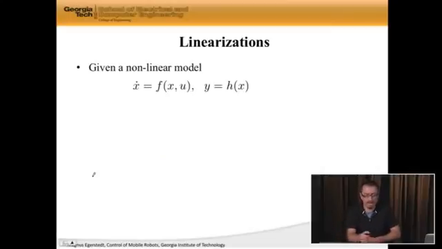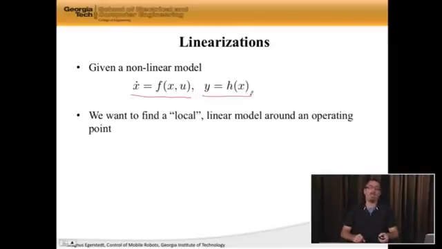So here is a general nonlinear model of state space form. So x dot is now not Ax plus Bu. It's some general function f of x and u. And similarly, y is not a simple, pleasant Cx. It's some nonlinear function h of x.